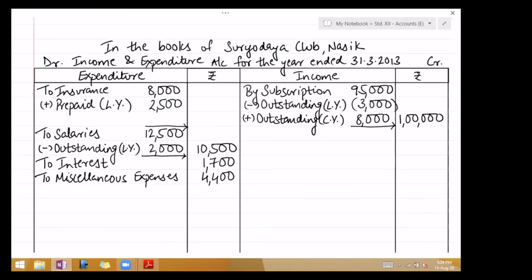Current year's prepaid, deduct, minus prepaid current year, 3,000. Outer column 7,500. Don't forget the second effect, asset side of the balance sheet, prepaid insurance.